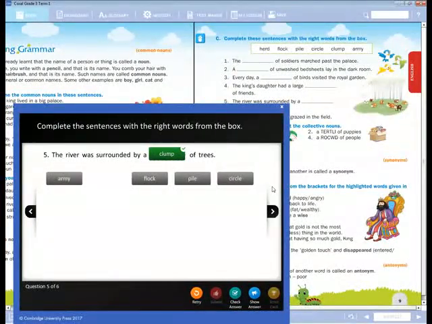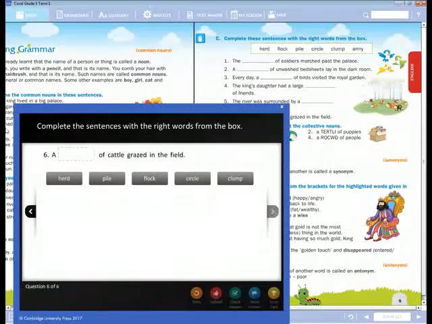Okay, dear children, have you written in your notebook? Group of trees is called clump. Now next, a dash of cattle grazed in the field. Group of cattle. Cattle means a group of goats, cows, that one. So what do we call a group of cattle, dear children? Herd. Very good. Shall we check the answer? Herd, H-E-R-D. Write down in your notebook, please.